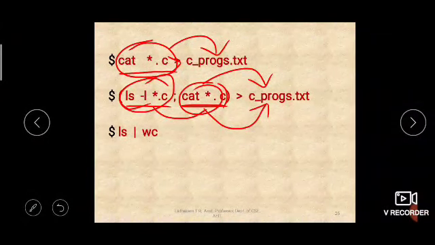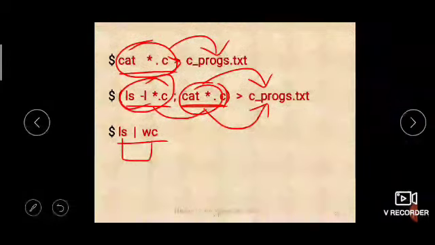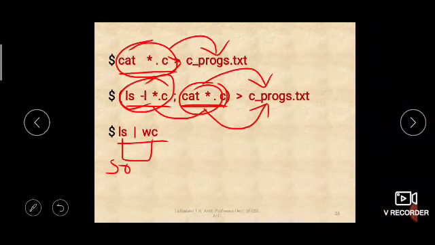And then the pipeline we have just discussed. The output of ls will go to standard output. From standard output, standard input will take it, and from standard input wc will take. The output of ls will go to standard output, which will transfer it to standard input, and from standard input the wc command will take. Okay, that is how in the pipeline both standard input and standard output come into the picture. Okay, is that clear? Let us execute these commands and check.